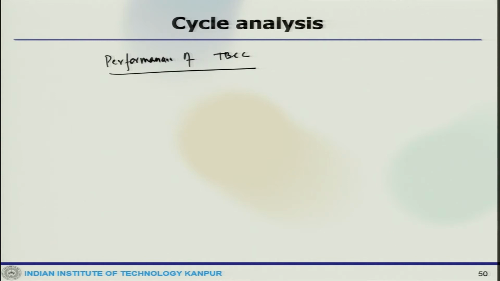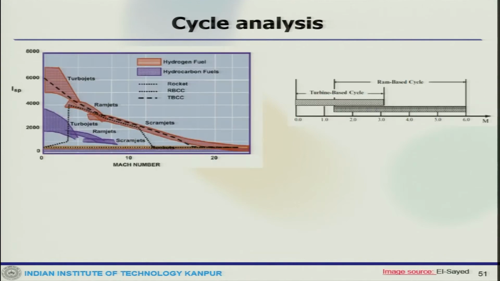You can see this is where the specific impulse is, and this is where turbojet works, where ramjet, where scramjet, and different fuels when used, and then the different dotted lines which were used for rocket TBCC.